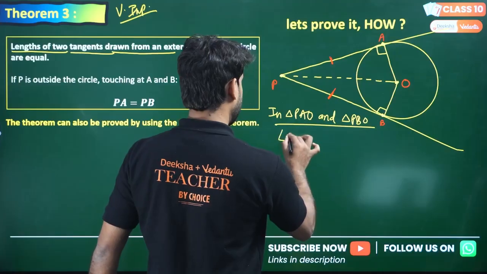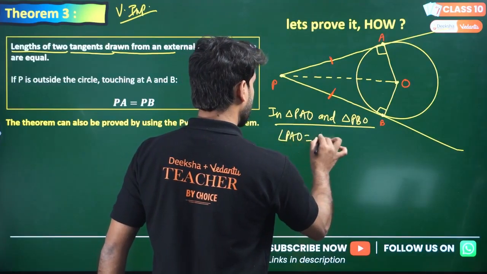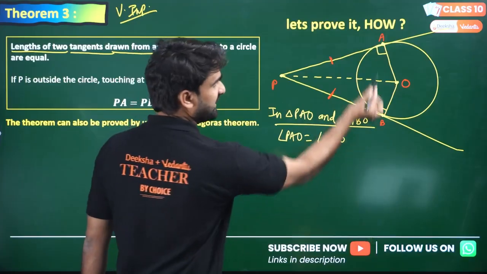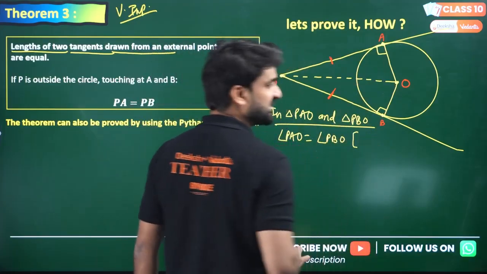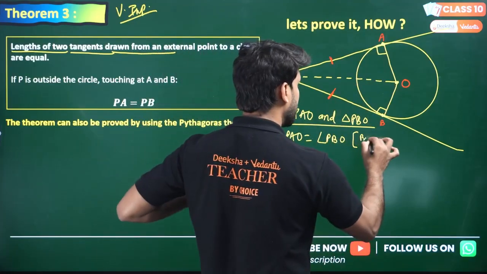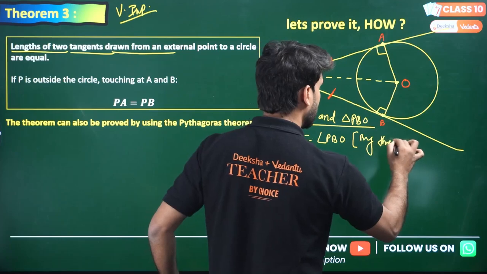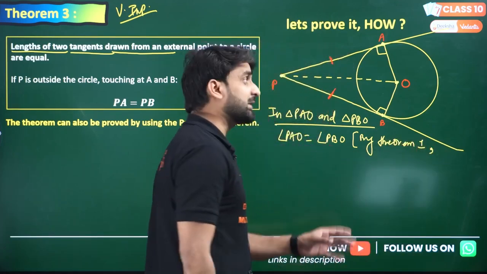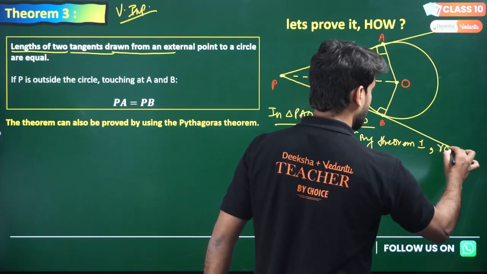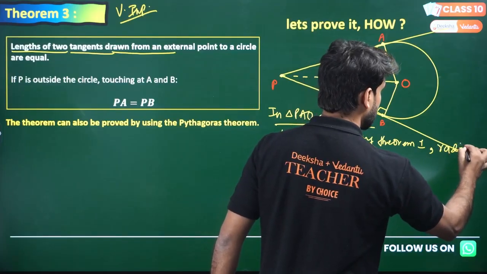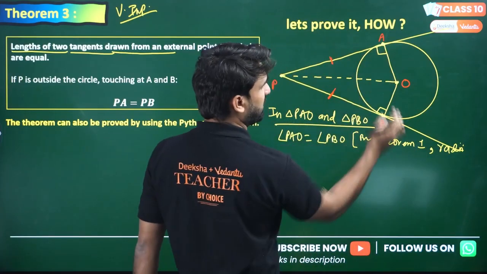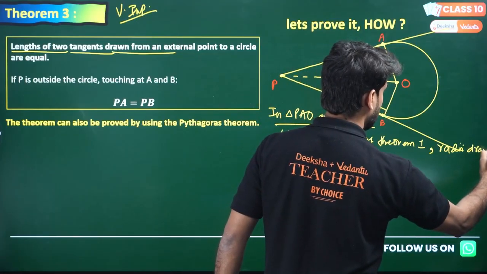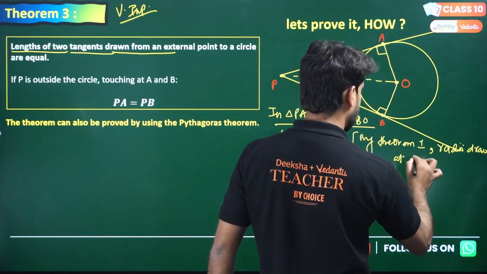Now angle PAO equals angle PBO, we can write this is 90 degree. We can mention the reason here. You can write here by theorem 1, or you can also write radii drawn at the point of contact.